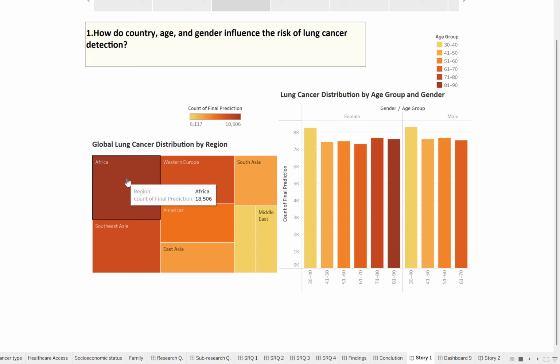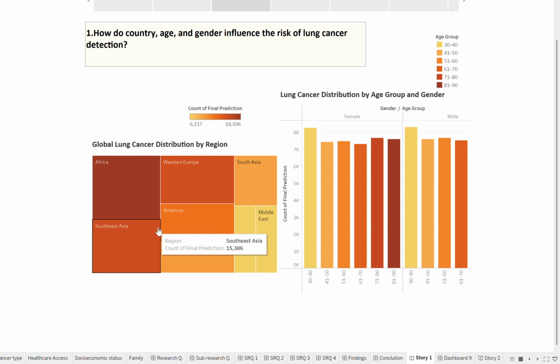Now looking at this tree map, you will see that Africa has the highest number of predicted lung cancer cases, followed by Southeast Asia. This likely reflects high environmental exposure and limited access to quality healthcare in those regions.